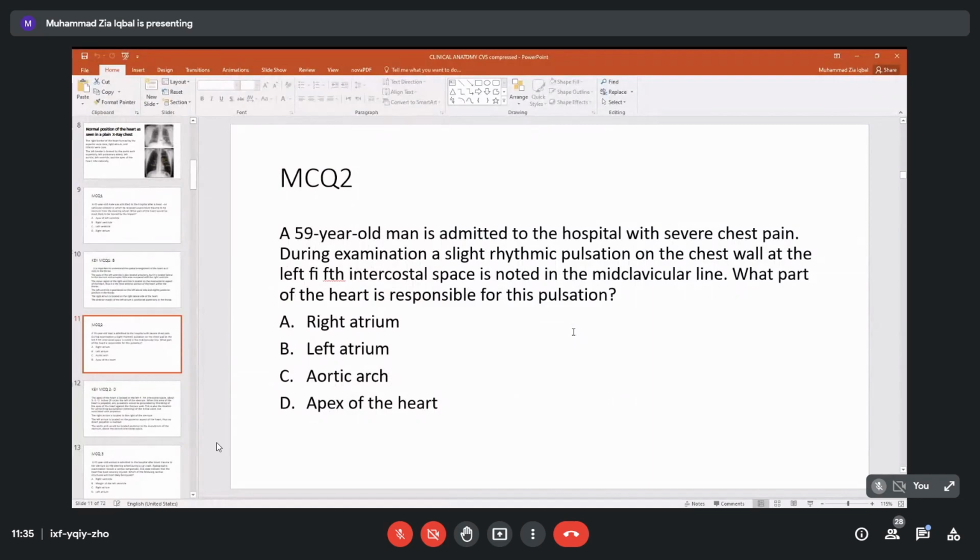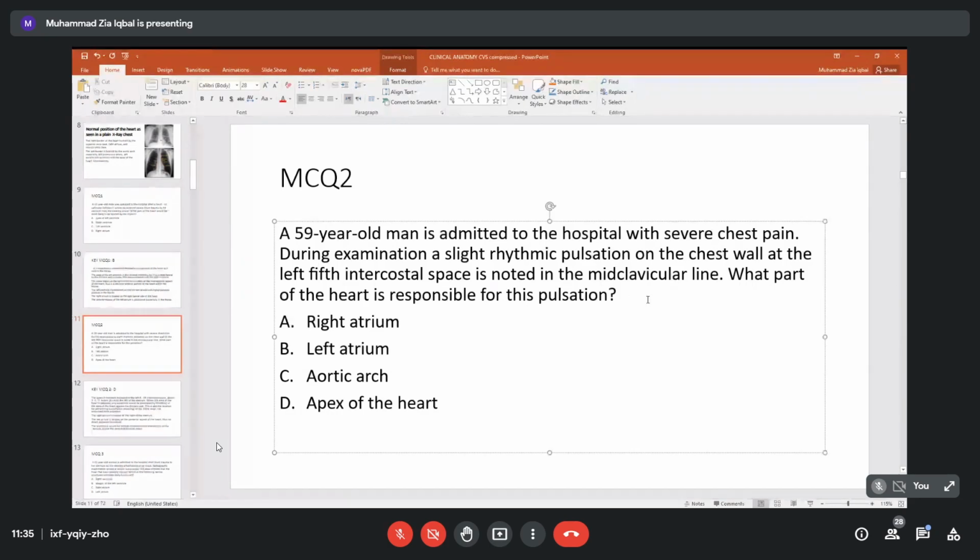A 59-year-old man is admitted to the hospital with severe chest pain. Very common pain after the headache is the chest pain. We have pain in all parts of the body, but abdominal pain, chest pain, headache, so headache is at the top. During examination, a rhythmic pulsation on the chest wall at the fifth intercostal space is noted in the mid-clavicular line. Rhythmic means it comes and goes. Which part of the heart is responsible for this pulsation?